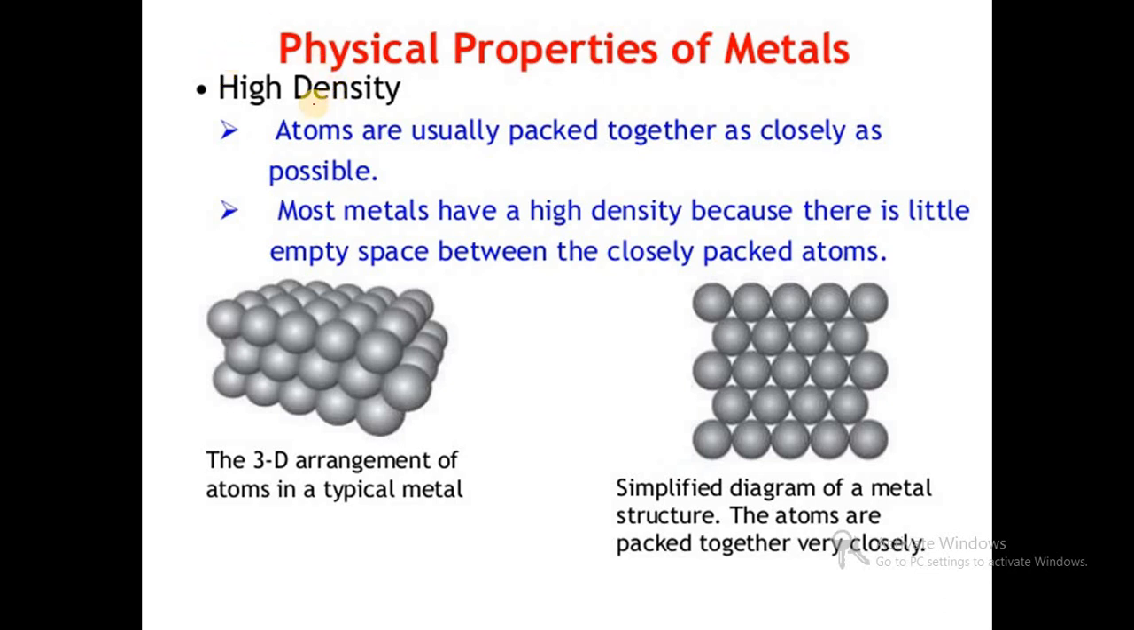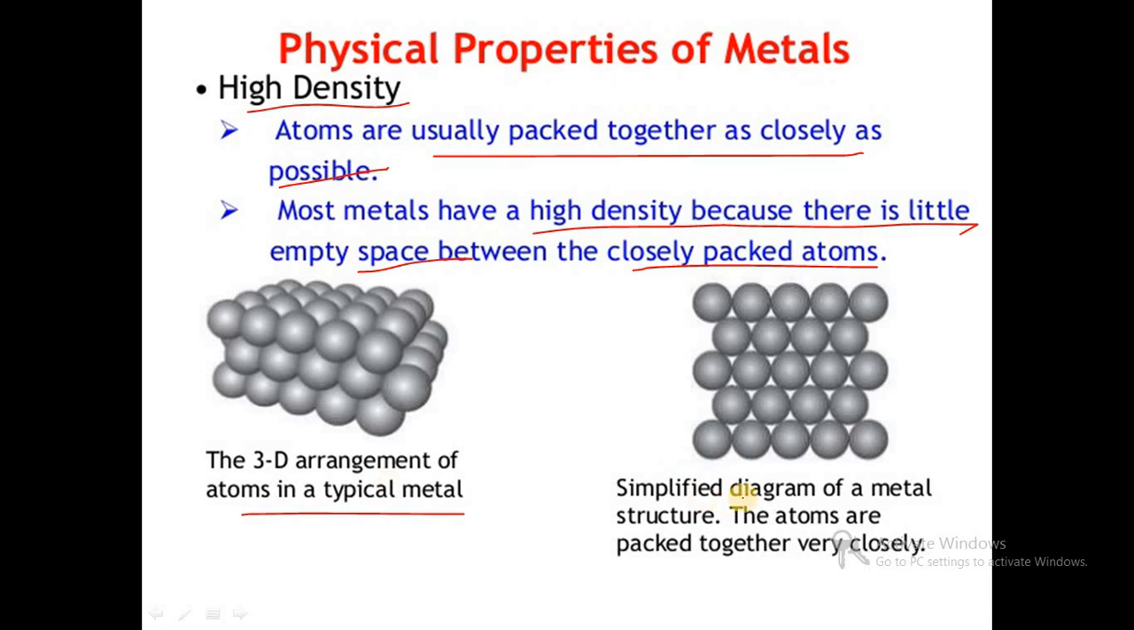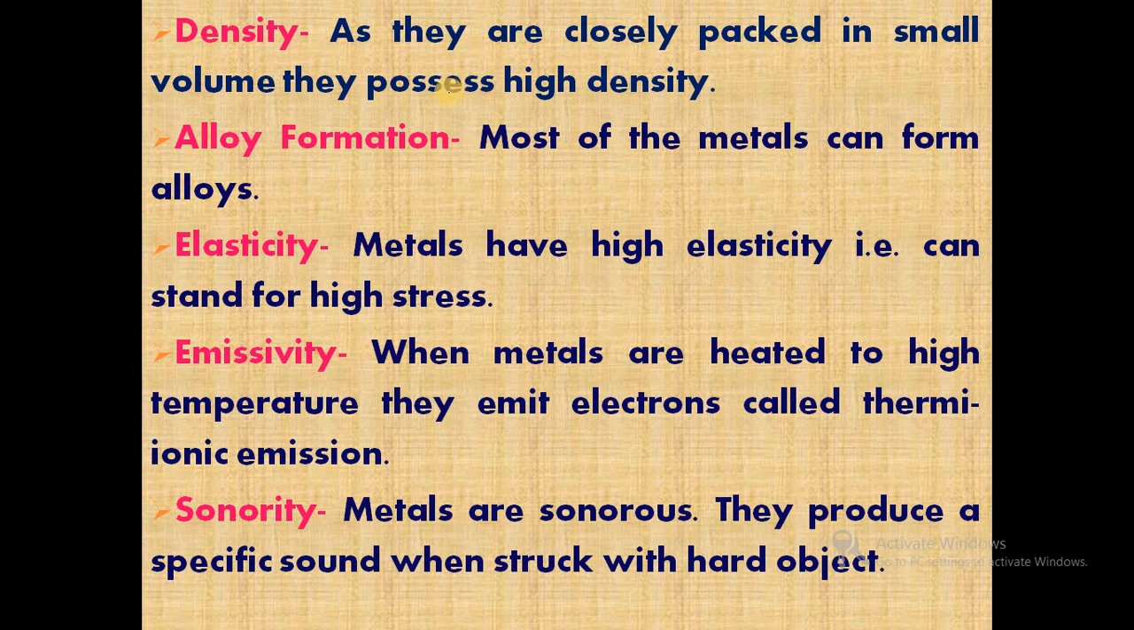Metals have high density because atoms are usually packed together as closely as possible. They are very closely packed, and most metals have high density because there is little empty space between the closely packed atoms. This is the 3D arrangement of atoms in a typical metal, a simplified diagram of metal structure. Atoms are packed very closely, so they have high density. As they are closely packed in a small volume, they possess high density.